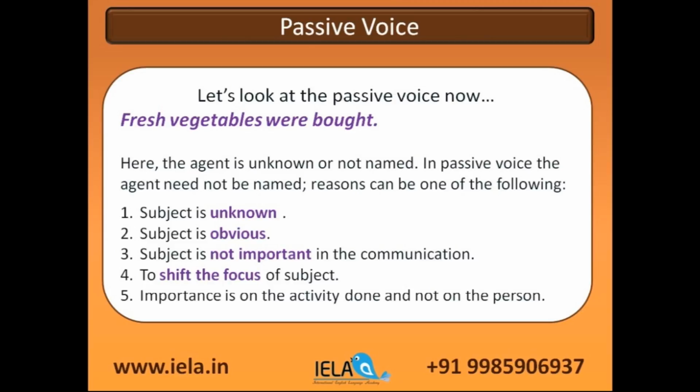First and the most important reason, the most common reason is subject is unknown or the subject is obvious. Subject is unknown, that means we really don't know who bought the vegetables. In that situation, we can just say fresh vegetables were bought. Second example or situation is subject is obvious. I mean, the listener is already aware who bought the vegetables and so need not be named. If it is quite obvious, I mean, if the same person buys vegetables every day, today if I say fresh vegetables were bought, that means it's quite obvious that he is the one who bought it, right? So first and second point, the subject is unknown or the subject is obvious. These two reasons are most common why we use passive voice.